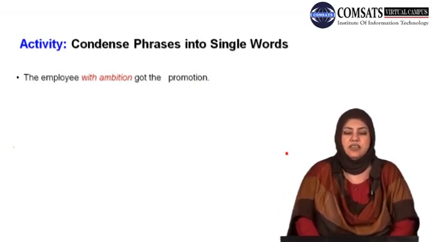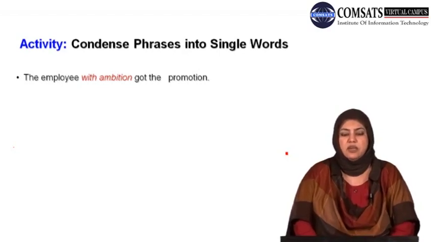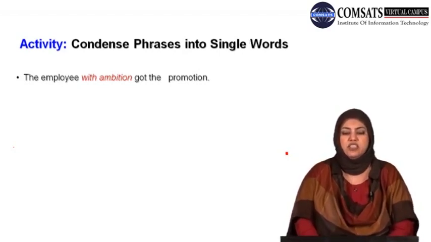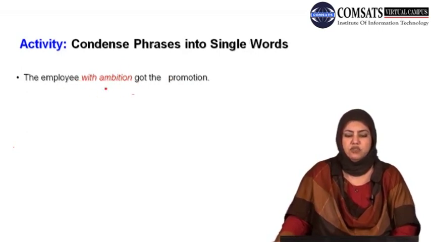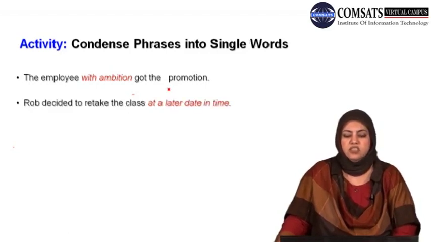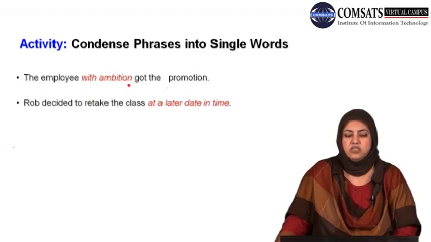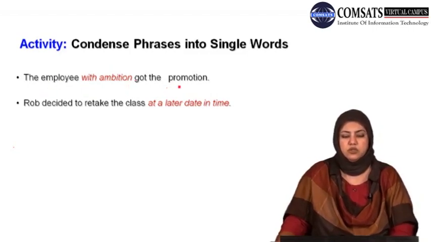Dear students, here I have an activity for you where you can have the condensed phrases and you can change them into single words. Look at the example that is given. The employee with ambition got the promotion. The employee with ambition, this with ambition is used as a part of the phrase employee with ambition. What is the possibility? You can change it. The ambitious employee got the promotion.